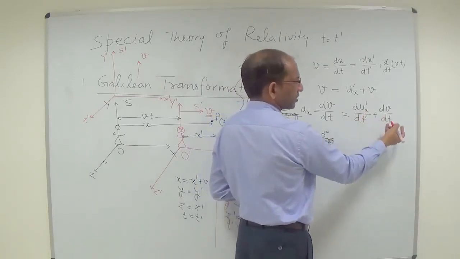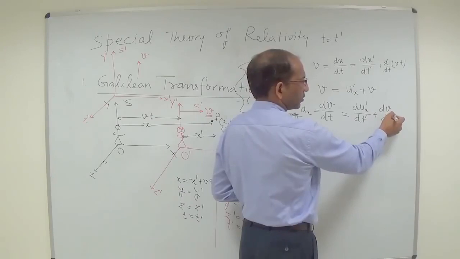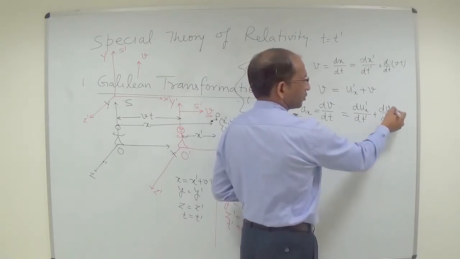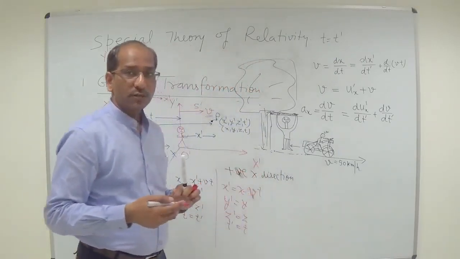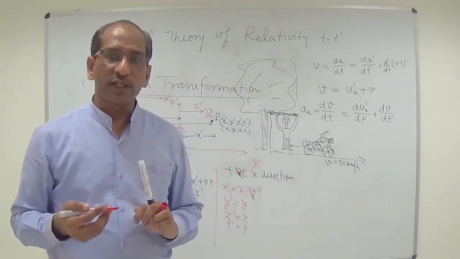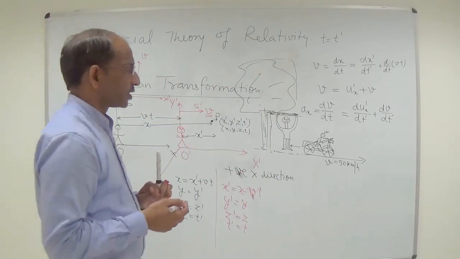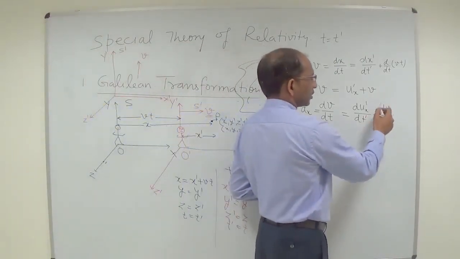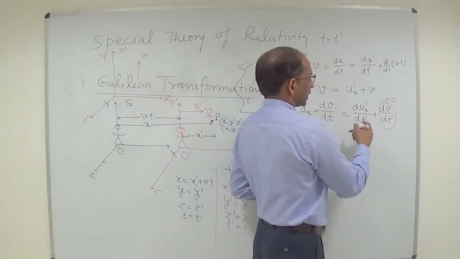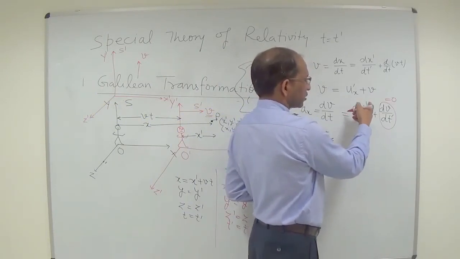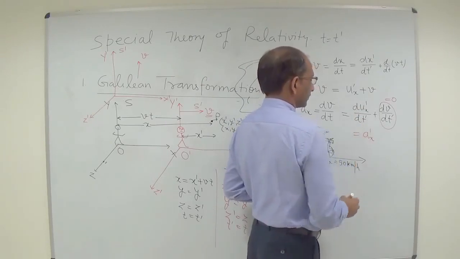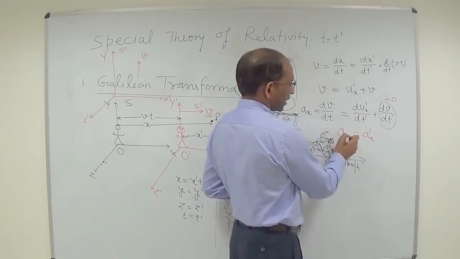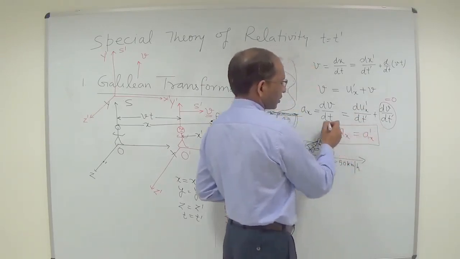Either you write t or t prime, it does not matter, because you are differentiating v with respect to time, and v is a constant velocity, so it is equal to 0. Here dux prime upon dt prime is ax prime, so ax is equal to ax prime.